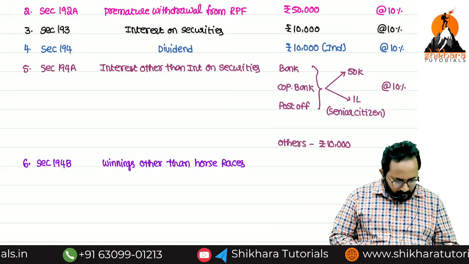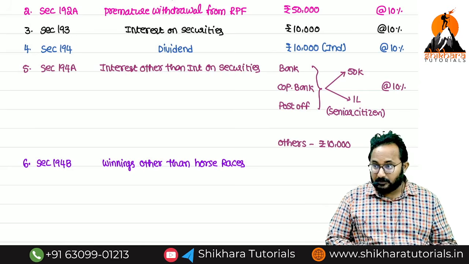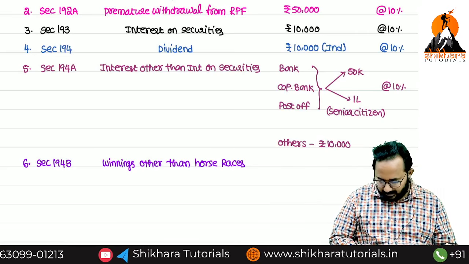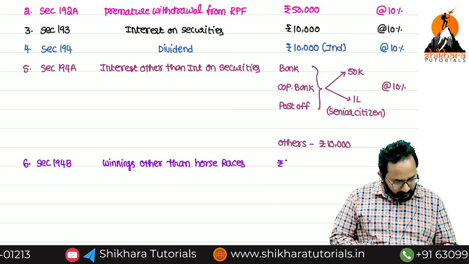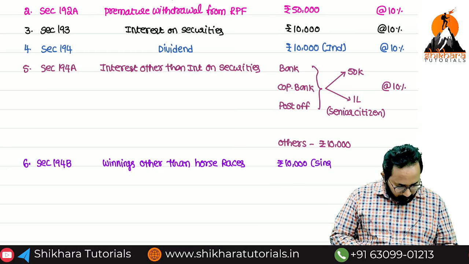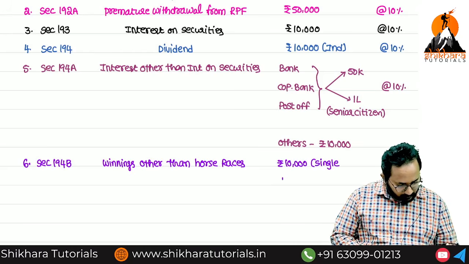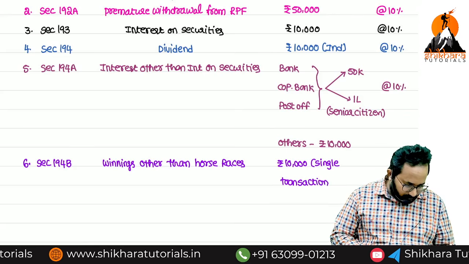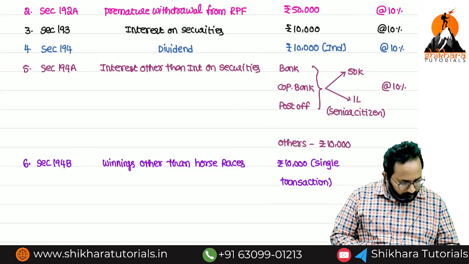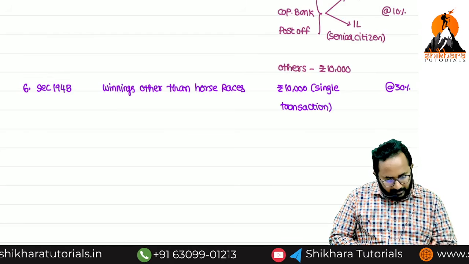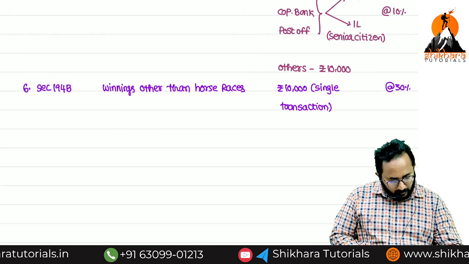Rupees 10,000 single transaction, that you have to write down. Previously it was per annum 10,000. What is the TDS rate? 30%. Generally we deviated from the order here.